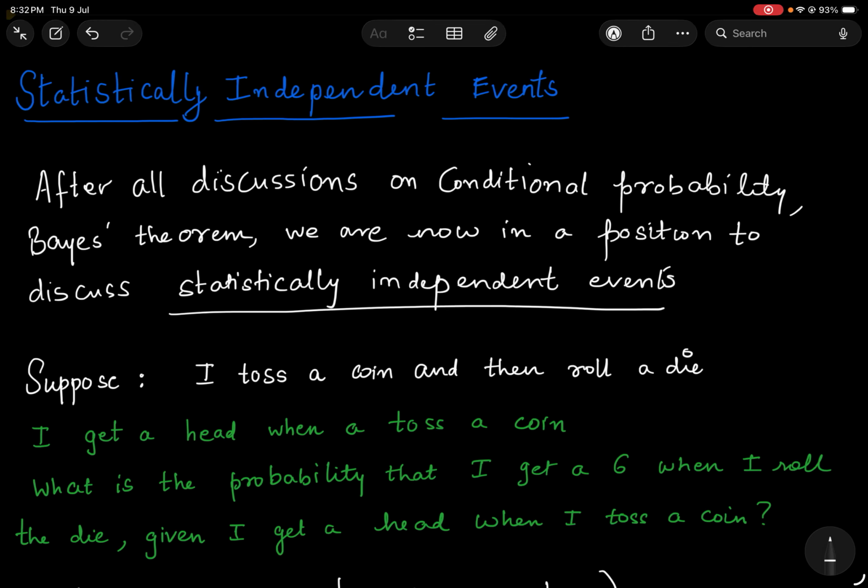Hello everyone, welcome. In today's lecture, we will discuss statistically independent events. Now, we have done a lot of discussion on what is conditional probability and Bayes theorem, which is also a theorem related to finding some kind of conditional probability. So now we are in a position to discuss what are statistically independent events.